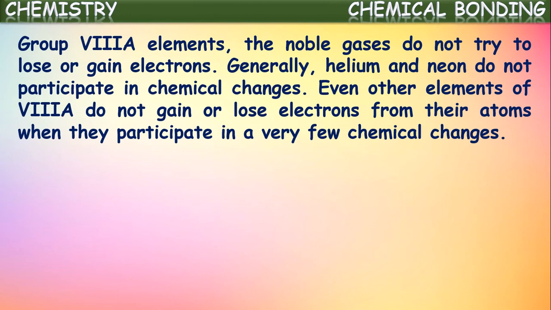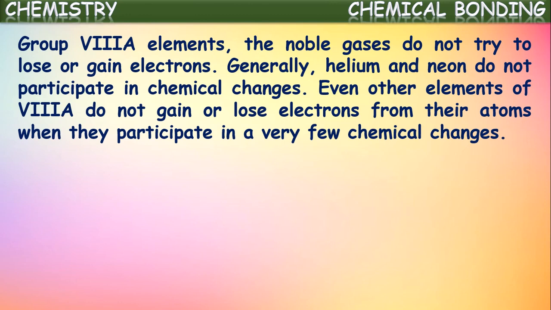Generally, helium and neon do not participate in chemical changes at all. Actually, we say these noble gases do not participate in chemical reactions at normal conditions. But by altering the conditions to a high range, the heavier elements among them, like xenon, may participate in chemical bonding at abnormal conditions.